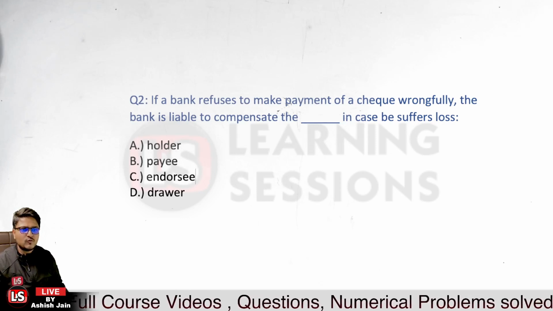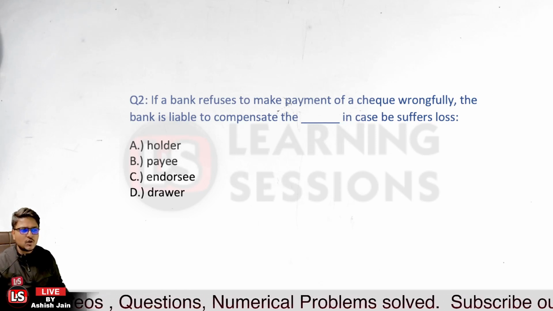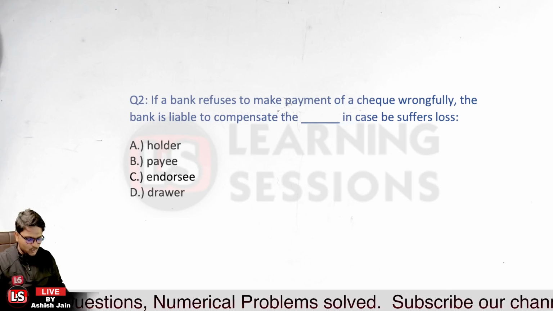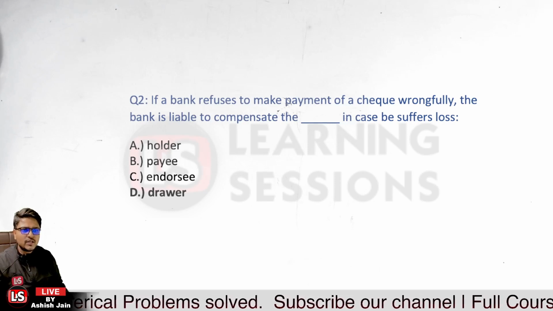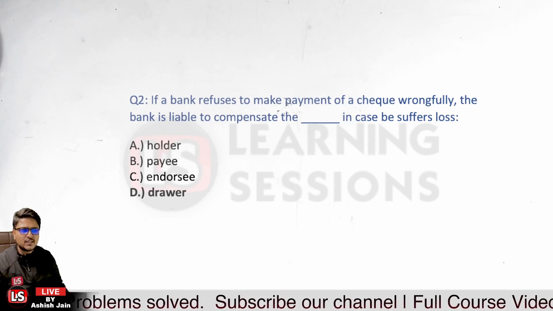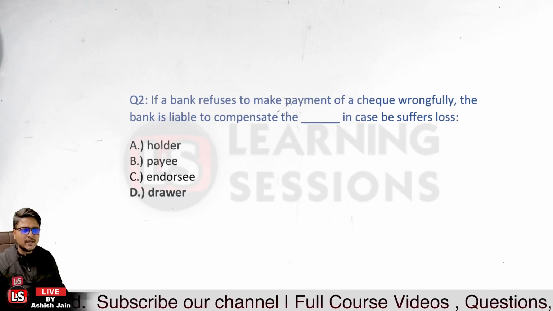Question number 2. Which one would be the right answer? The bank would be liable to the drawer only. So option D over here is the right answer. Monica has answered the question at the earliest.